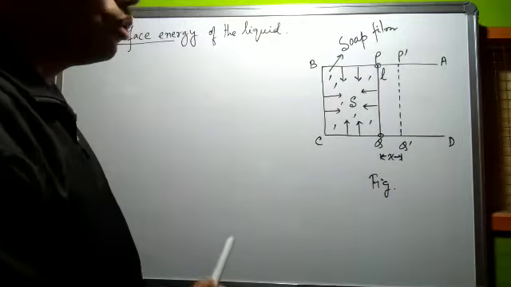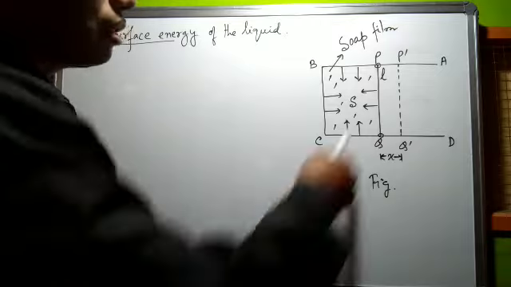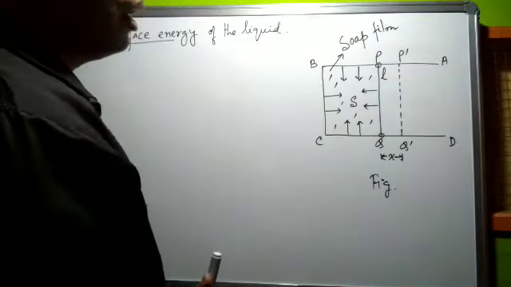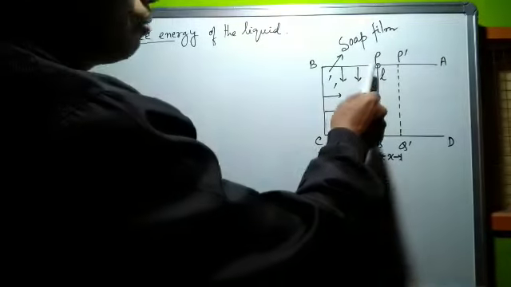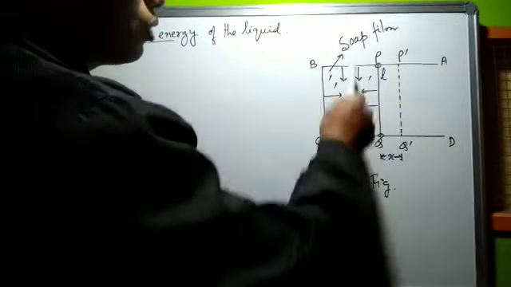That is, PQ is not a fixed wire. A soft film is formed on this rectangular frame.